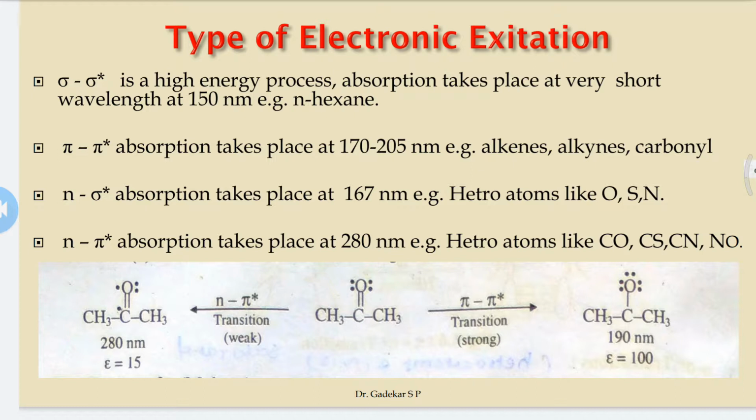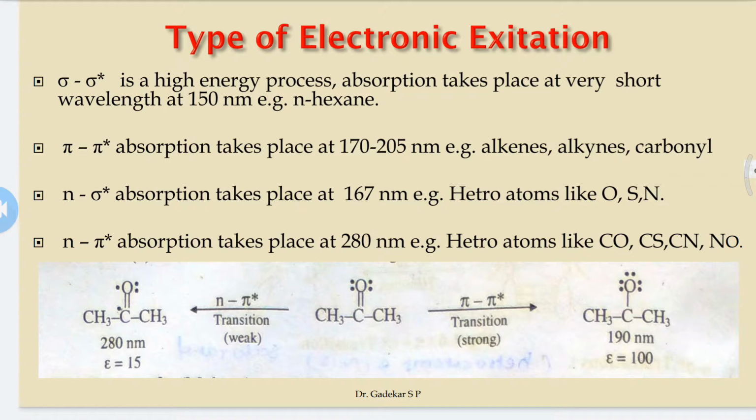The next type of electronic excitation is n to sigma star. In this, absorption takes place at 167 nanometers wavelength. Examples are heteroatoms like oxygen, sulfur and nitrogen, that is, oxygen, sulfur and nitrogen containing lone pairs. So non-bonded electron excitation is possible in n to sigma star.